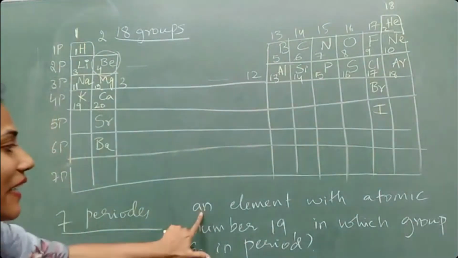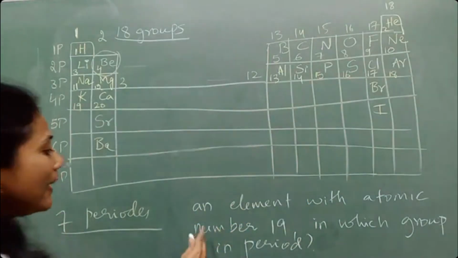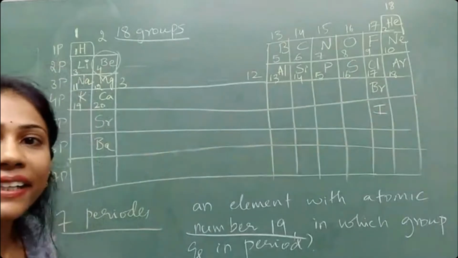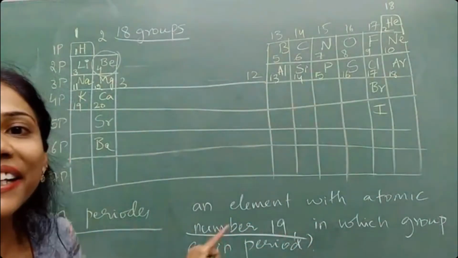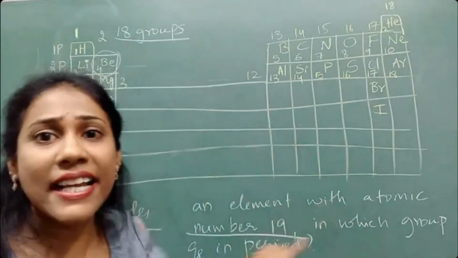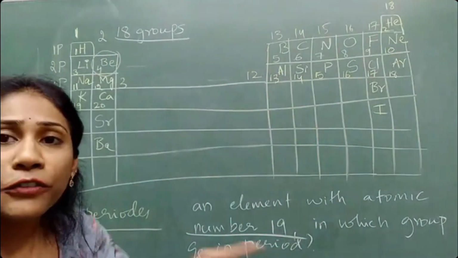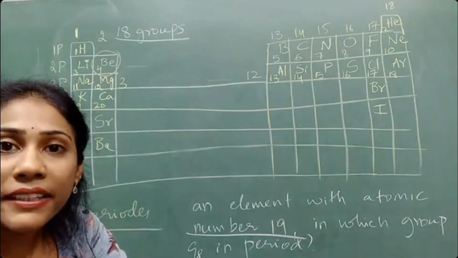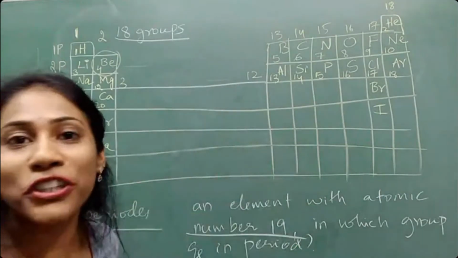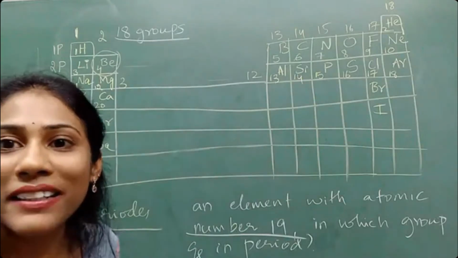So who will tell me the answer first? An element with atomic number 19. In which group and in which period does it come? For 1 mark, in the 2023 science examination. If you have seniors or brothers or sisters, go check their question paper. It is question number 24, for 1 mark.